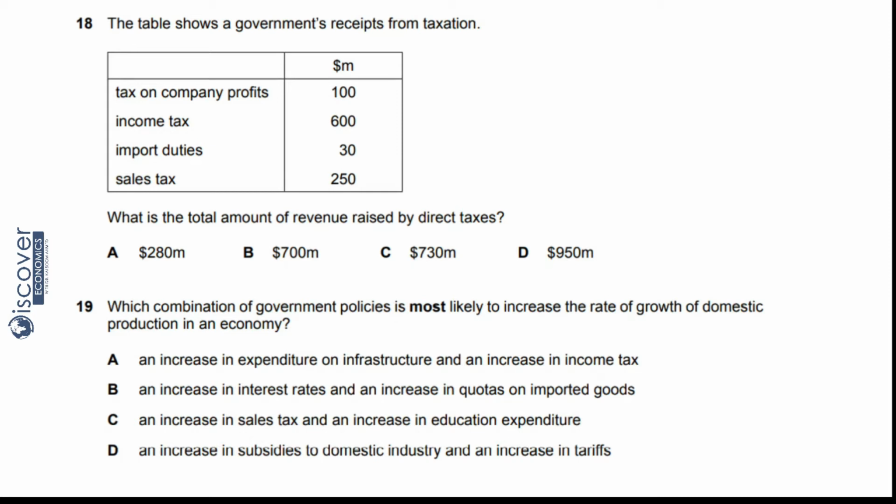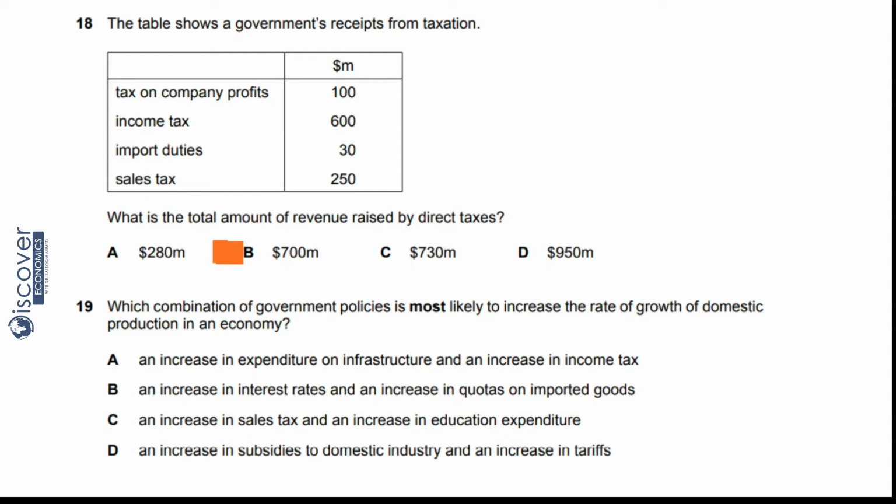An increase in education expenditure? No, this is also not. An increase in subsidies to domestic industry? Yes, subsidies are going to have a direct impact on domestic production because it will encourage the producers to produce more. So this is the answer, D. We are going to consider D as the answer.